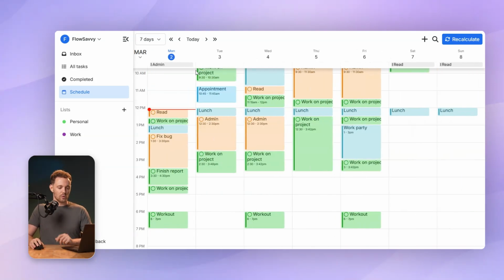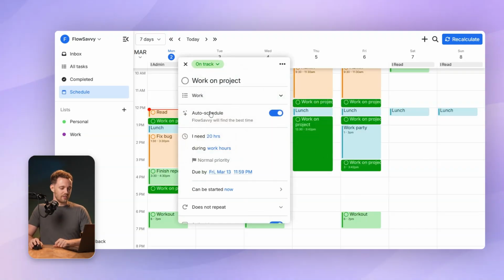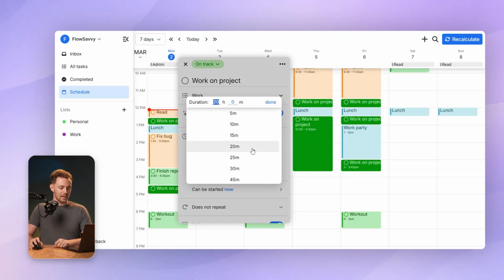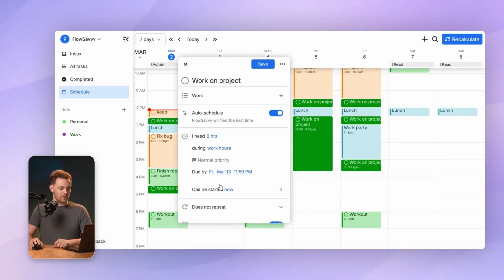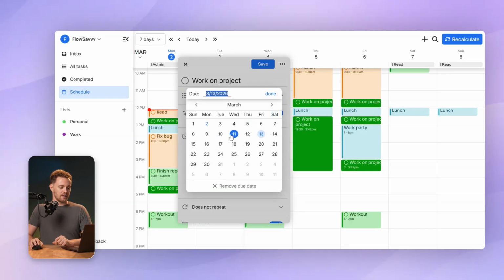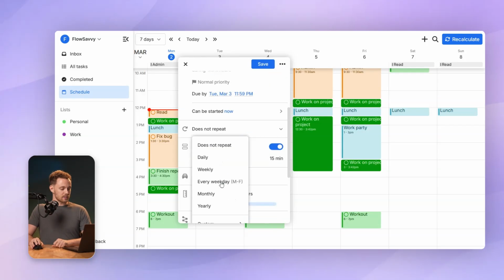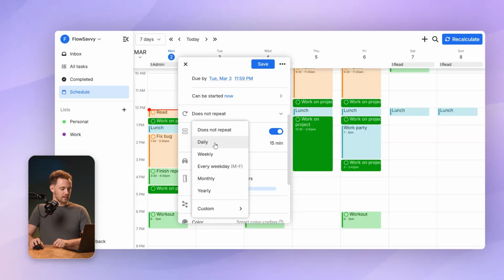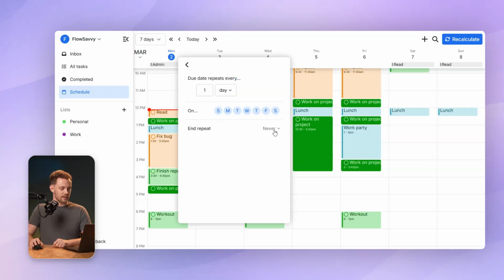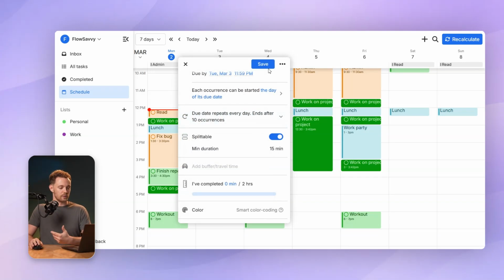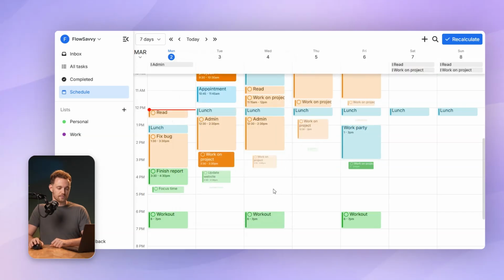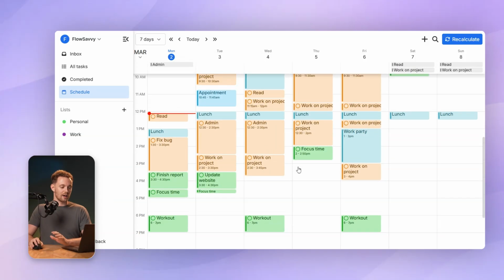So in that case, instead of doing one 20-hour task, I'll click on that and I'm going to do a repeating 2-hour task. So I'll click 2 hours. I'll say the first one is due tomorrow since I already have so much going on today. And let's say repeats daily. And then, oh, actually, I'm going to do custom. And I'll say ends repeat after 10 occurrences. So now 10 occurrences times 2 hours each, that's going to be 20 hours total. Perfect. That's a lot more manageable.